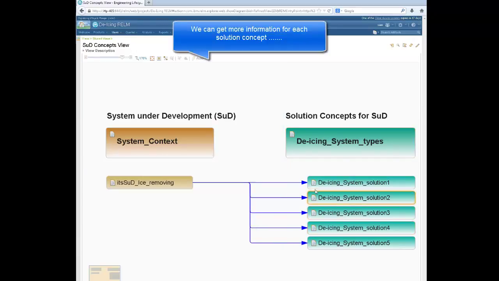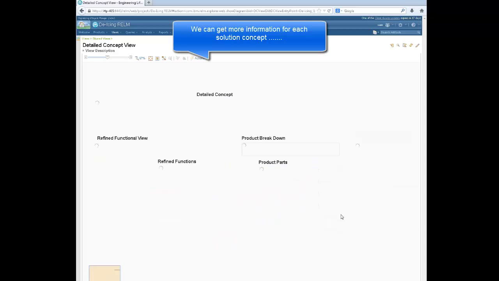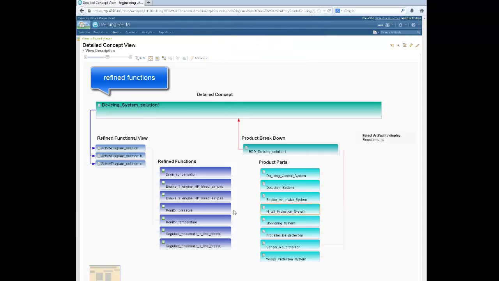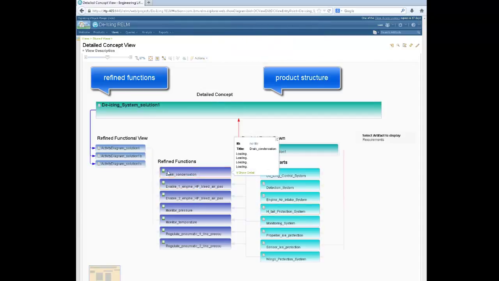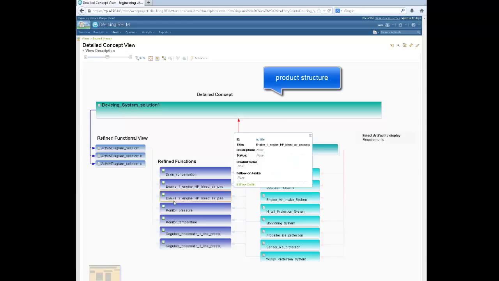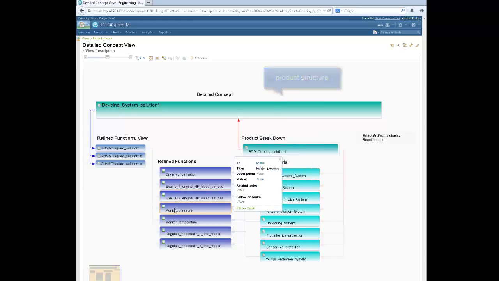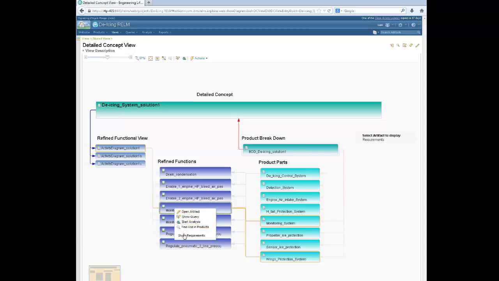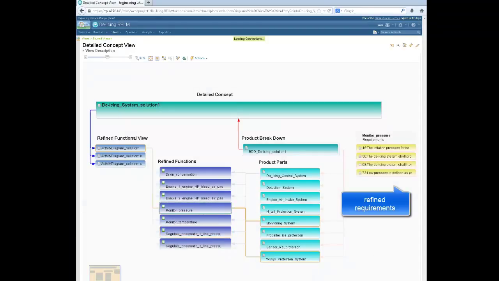We can get more information for each solution concept, such as refined functions, the product structure, and refined requirements.